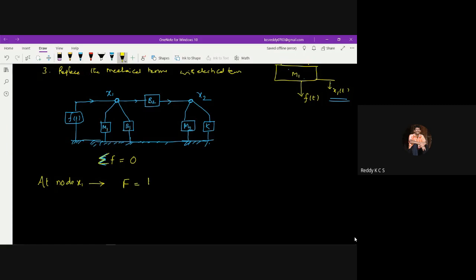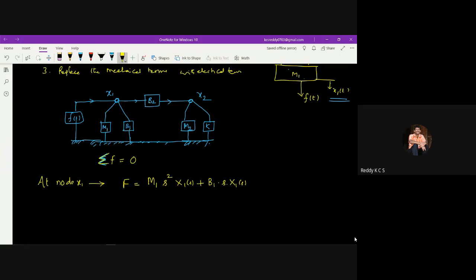So I can write m1 into s square, directly writing this, into x1 of s, plus b1 into s into x1 of s, and b2, if you look at this, b2 is undergoing the change in the displacement of x1 and x2.